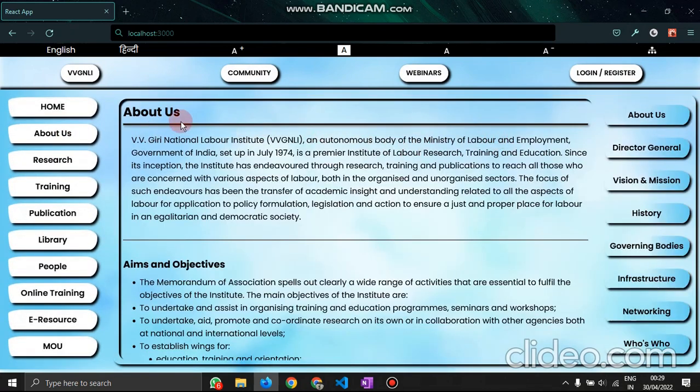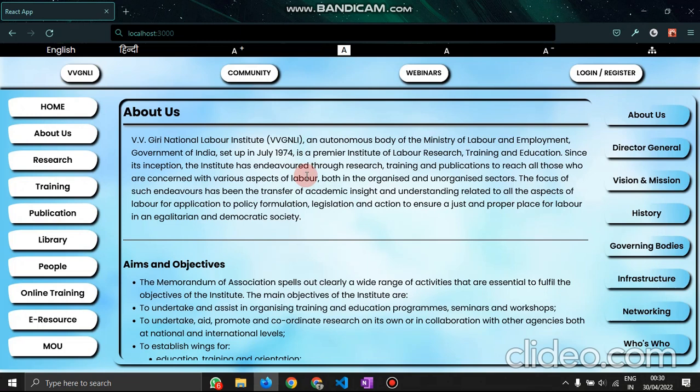In the about us section also, you can see that this is the about us section of the complete VVGNLI, and we have changed the look and feel. And one important thing: this website is completely on React. React is basically used to make single page applications.